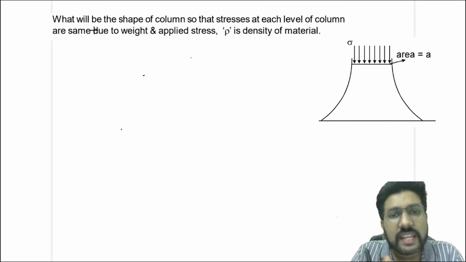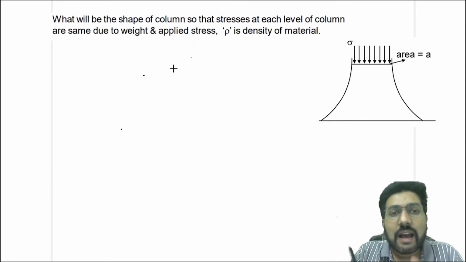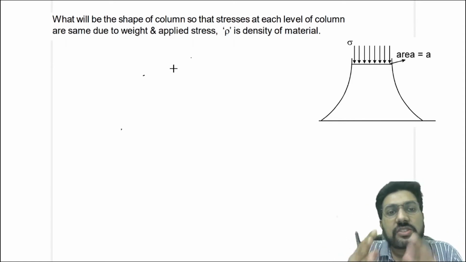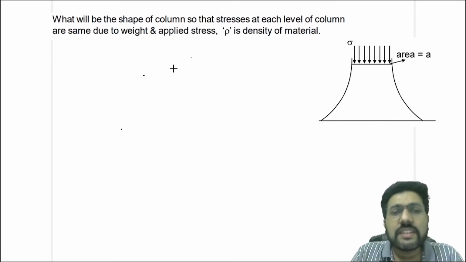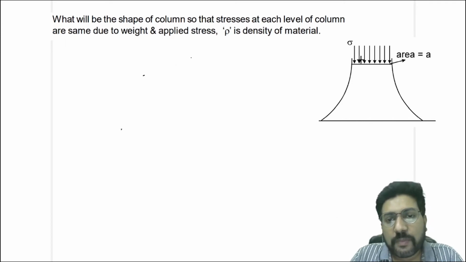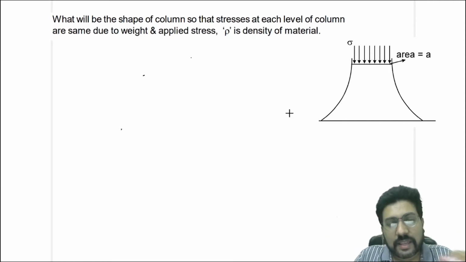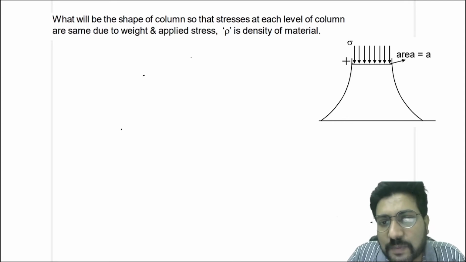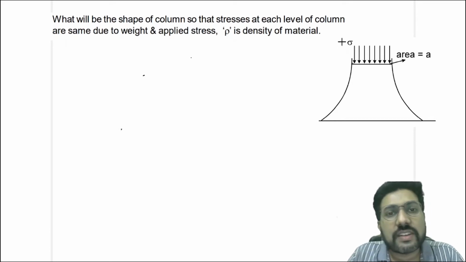Now in this question it is given, what will be the shape of a column so that the stress at each level of the column is the same due to the weight and the applied stress. What they are asking is, how should the area vary so that the stress at every point due to the weight is the same. The density of the material is given as rho. Suppose this is any random shape which we get when the stress is the same at all the points. Here the area at this point is given as A, and the stress is a constant, equal to sigma, right?